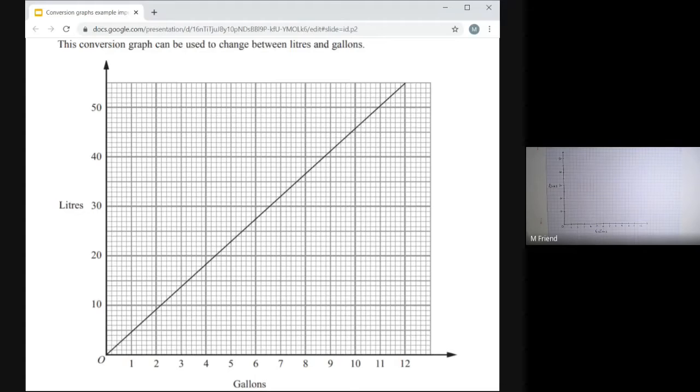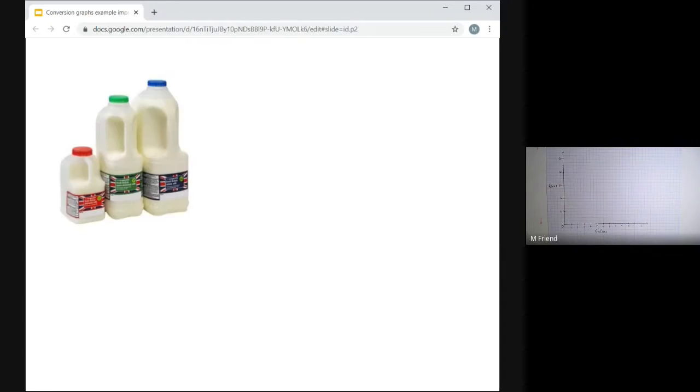I'll show you, if you've not seen a gallon before, let me help you to visualize it. So let's think of milk. When you go into the supermarket, you might see milk that looks like this. The little one on the left is a 1 pint, often milk sold in pints, isn't it? That pint is also a measure of liquid capacity. So the one on the left is a pint, the one in the middle is 2 pints, and the one on the end is 4 pints.